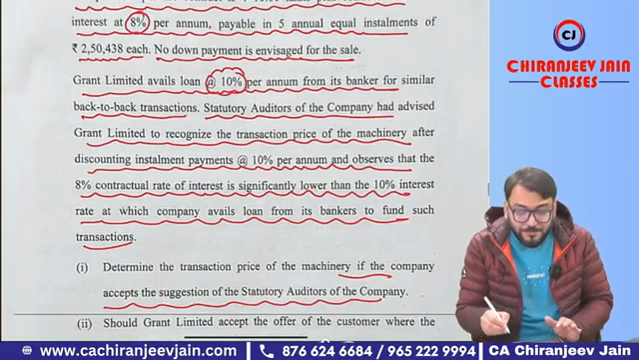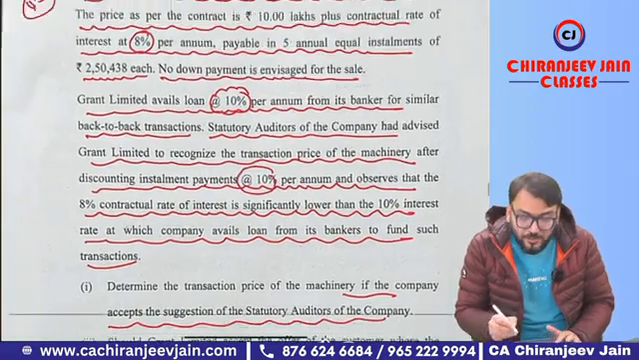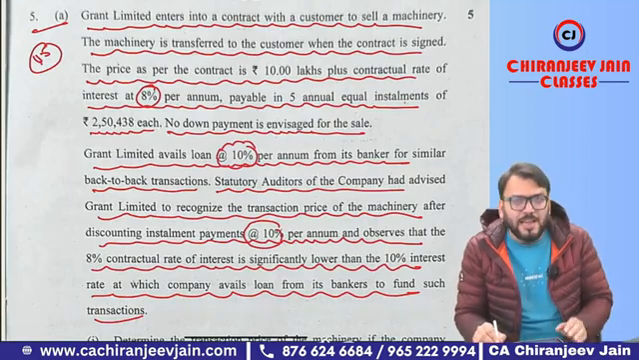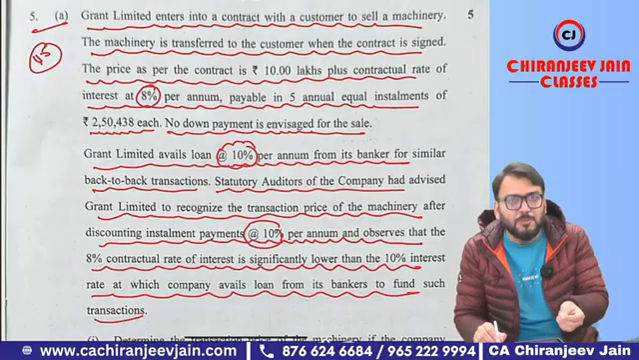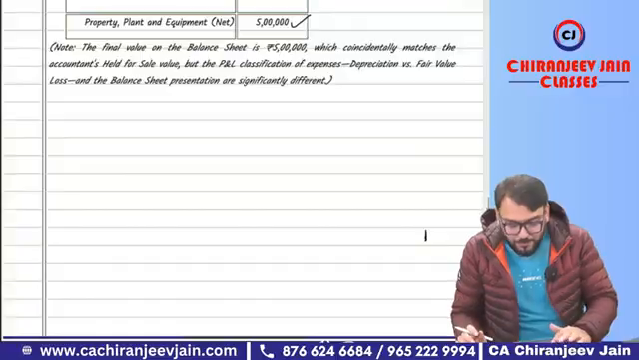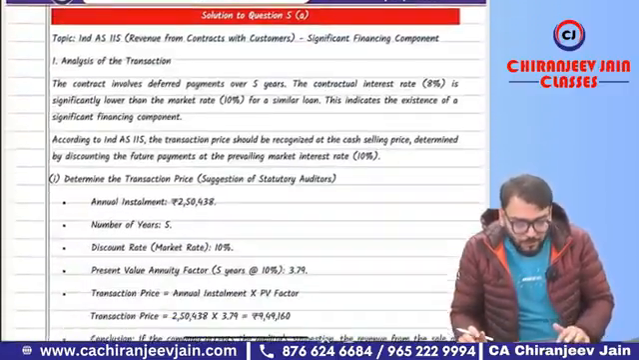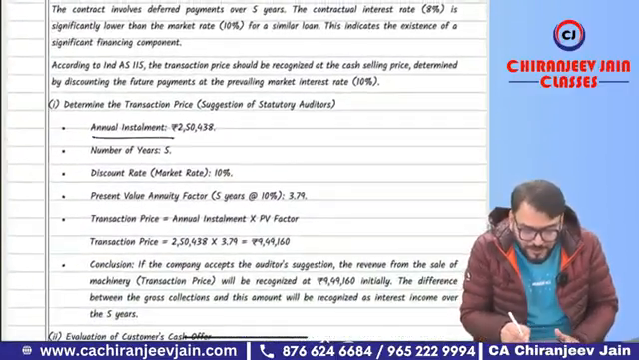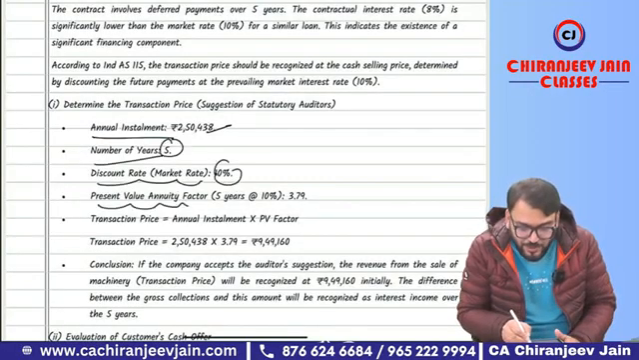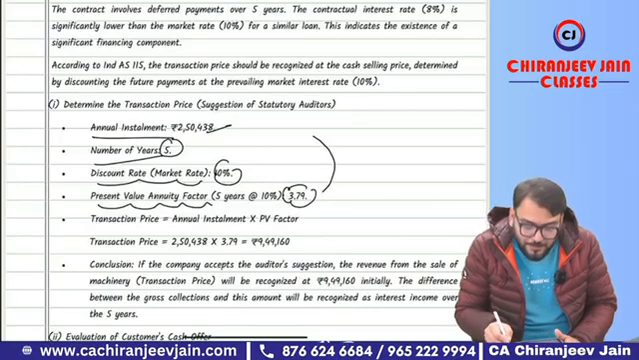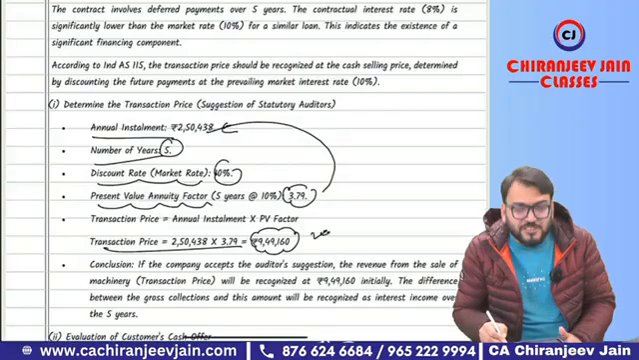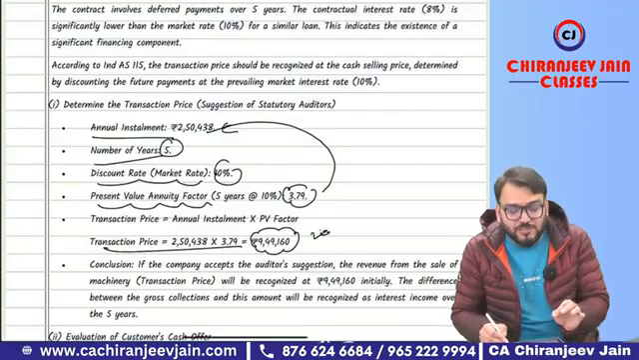So if you accept the suggestion of the statutory auditor, it means you need to find out the present value of all these future installments at 10%. That will be the transaction price, which you can calculate very easily. Means point number A is super easy. For point A, annual installment is this, number of years is 5, discount rate is 10%, present value annuity factor will be 3.79. Multiply by this, so this 9,49,160 will be the transaction price as per the suggestion given by the statutory auditor.